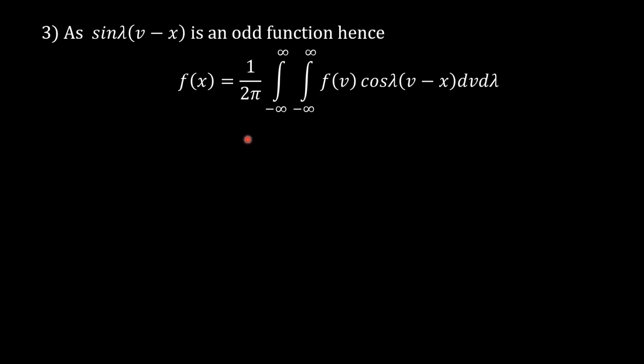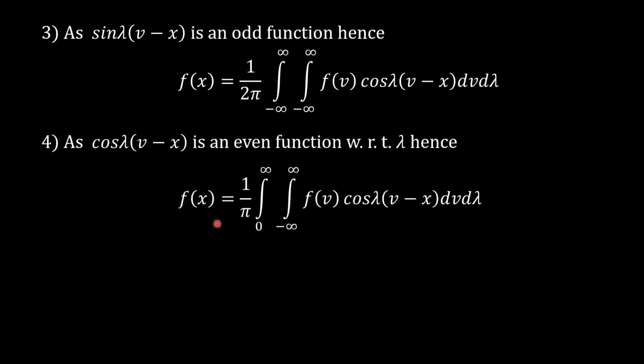To get the second form, again we are going to use the property that cosine function is an even function with respect to lambda. So that we will get the form as f of x is equal to 1 upon pi integration from 0 to infinity, integration from minus infinity to infinity f of v cos of lambda into v minus x dv d lambda. This is the same expression as we obtained for the Fourier integral representation.